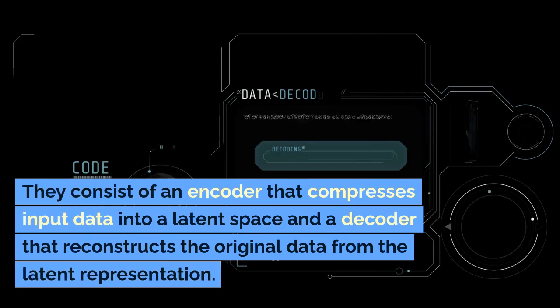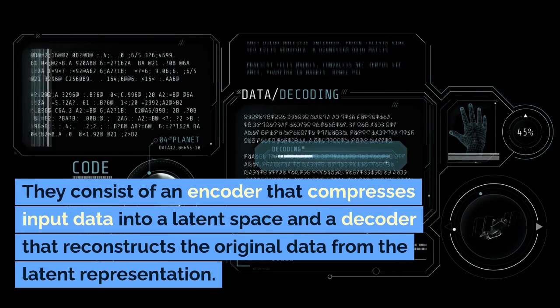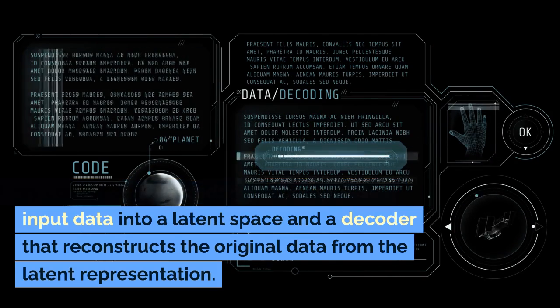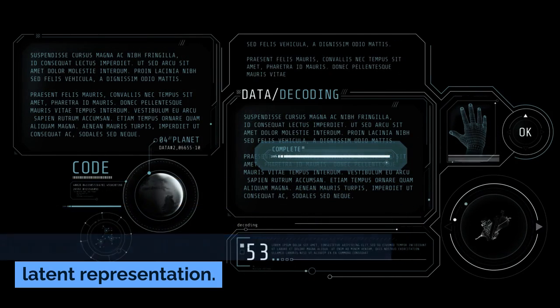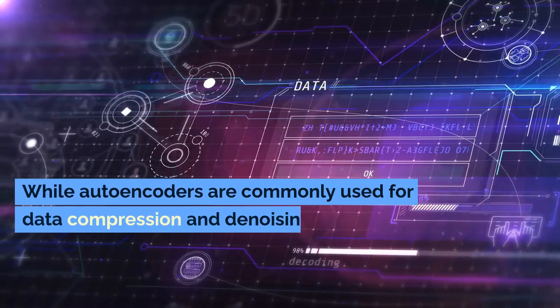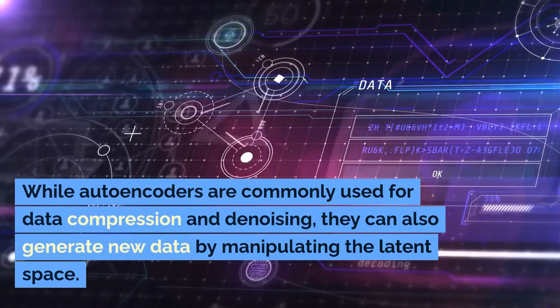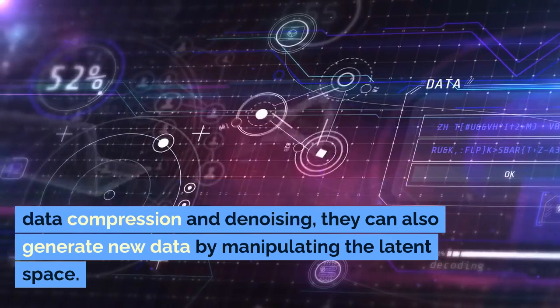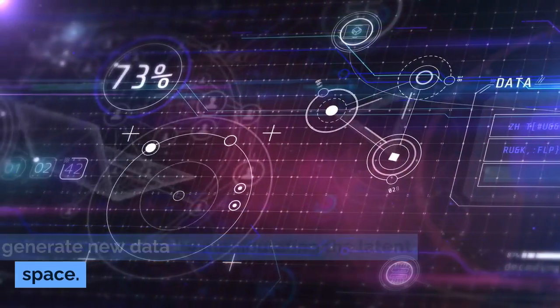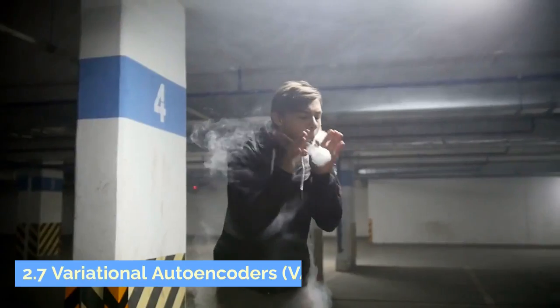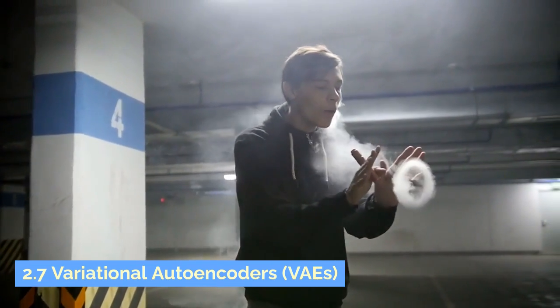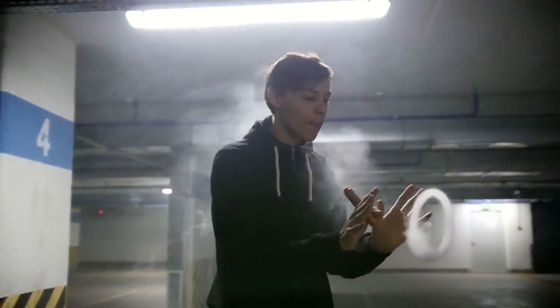2.6 Autoencoders. Autoencoders are neural networks designed to learn compact representations of data. They consist of an encoder that compresses input data into a latent space and a decoder that reconstructs the original data from the latent representation. While autoencoders are commonly used for data compression and denoising, they can also generate new data by manipulating the latent space.